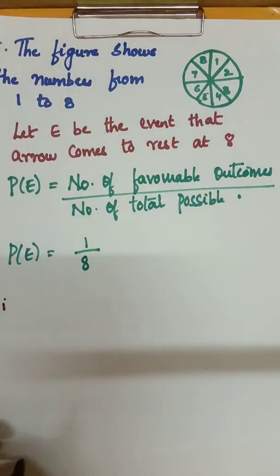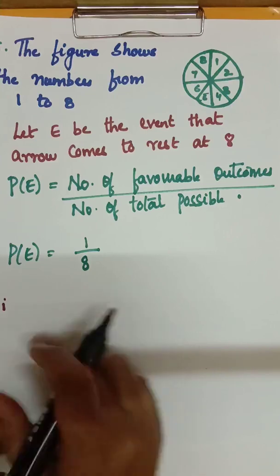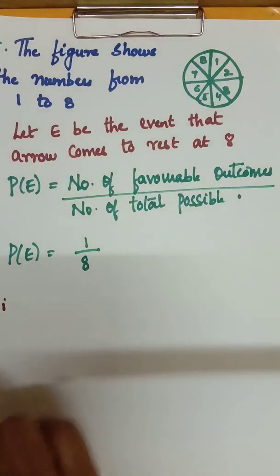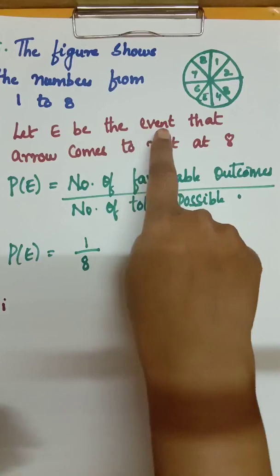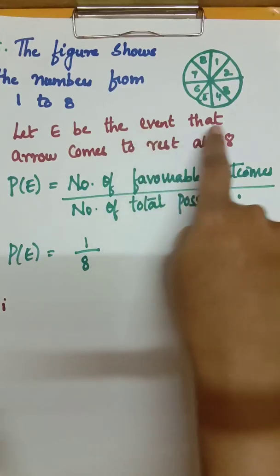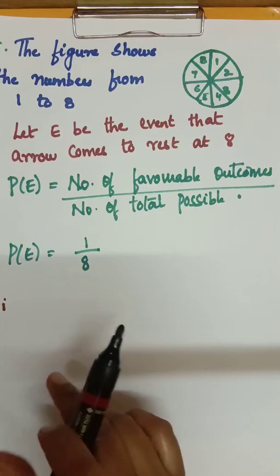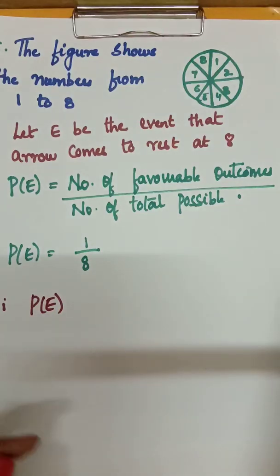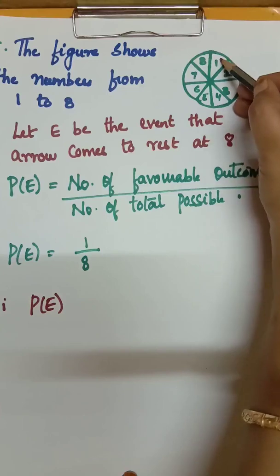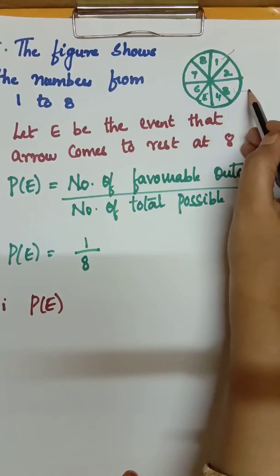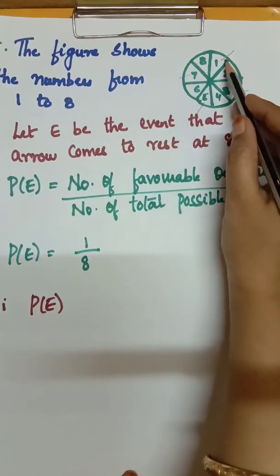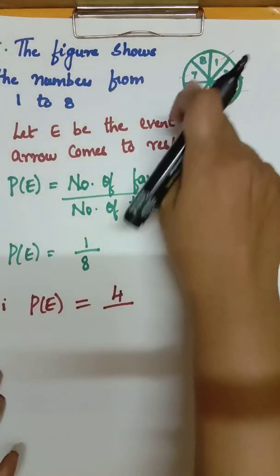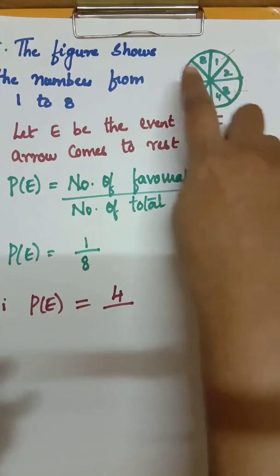Get an odd number. To get an odd number, let E be the event. You have to write it completely like this, you will not write direct answers. Everything will be there in the PDF, but in the exam you have to write it in a systematic way. Let E be the event that the arrow will point at an odd number. What are odd numbers? 1 is odd, 3 is odd, 5 is odd, 7 is odd. 1, 2, 3, 4, what are favorable outcomes? Number of favorable outcomes is 4. Total possible outcomes, you know, 1, 2, 3, 4, 5, 6, 7, 8.